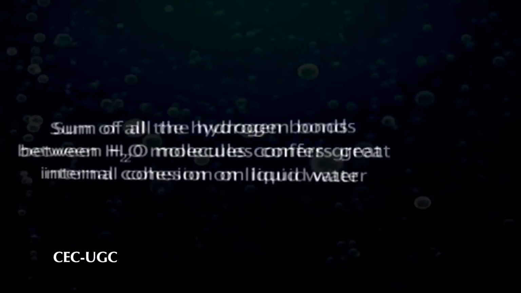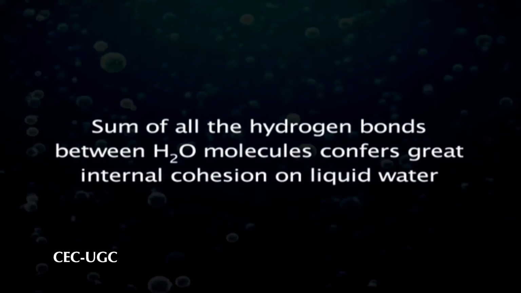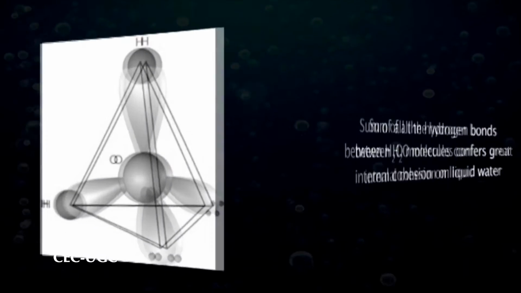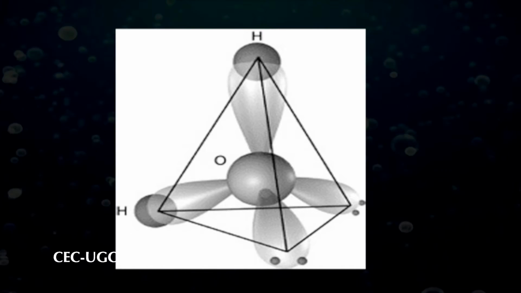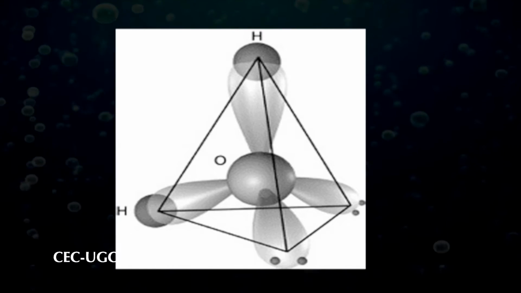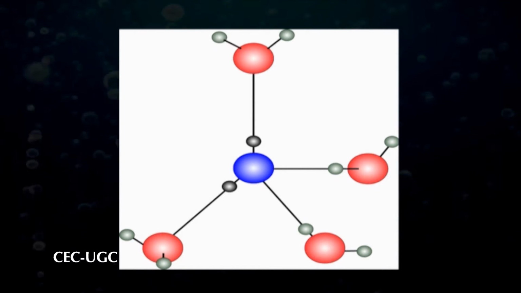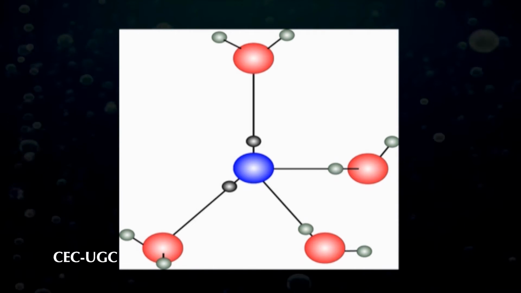The sum of all the hydrogen bonds between water molecules confers great internal cohesion on liquid water. The nearly tetrahedral arrangement of the orbitals about the oxygen atom allows each water molecule to form hydrogen bonds with as many as 4 neighboring water molecules.